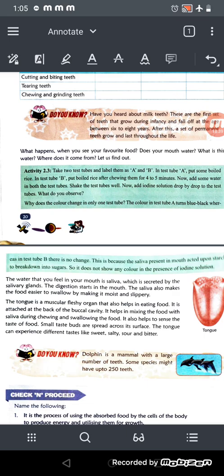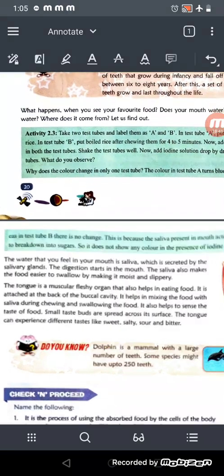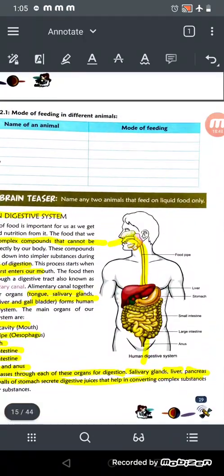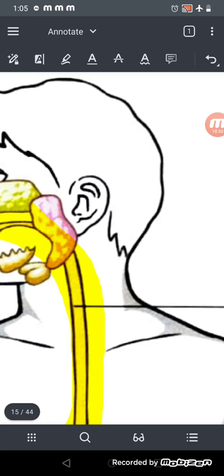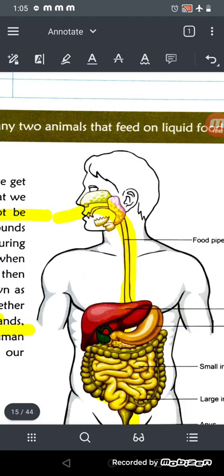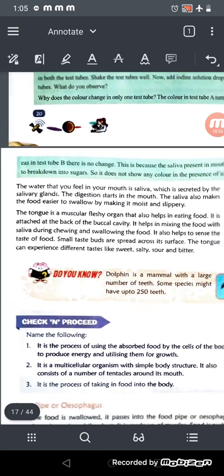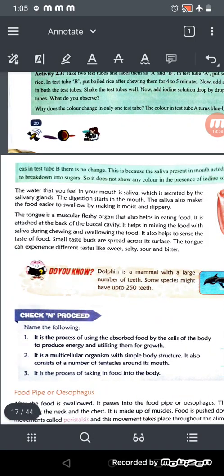Okay, now see, the water that you feel in your mouth is saliva, right? And it is secreted by the salivary gland. Which gland? The salivary gland, which I have shown here, right? This pink one is called the salivary gland. The digestion starts in the mouth only. The first step of digestion starts in our mouth only. Saliva also makes the food easier to swallow by making it moist and slippery.